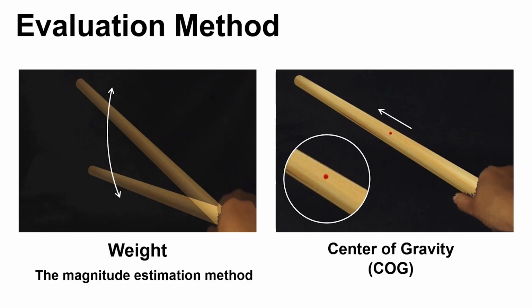To measure perception, we used the magnitude estimation method. Participants lifted the stick and rated how heavy it felt. They also indicated where they believed the center of gravity was by moving a red dot along the stick.